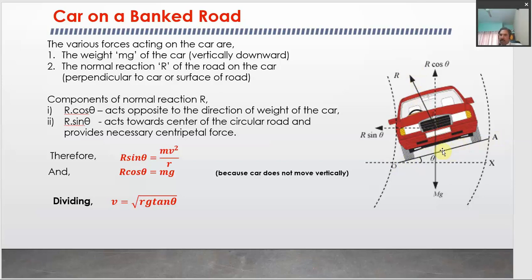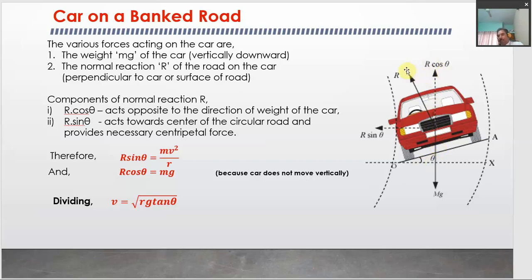The road will exert a force perpendicular to itself on the car, so it will be along this direction. This is the angle theta, and this is also the angle theta. The angle made by the normal reaction with the vertical will always be equal to the banking angle. If this is 0, this angle will also be 0, which means the normal reaction will act in the vertically upward direction.